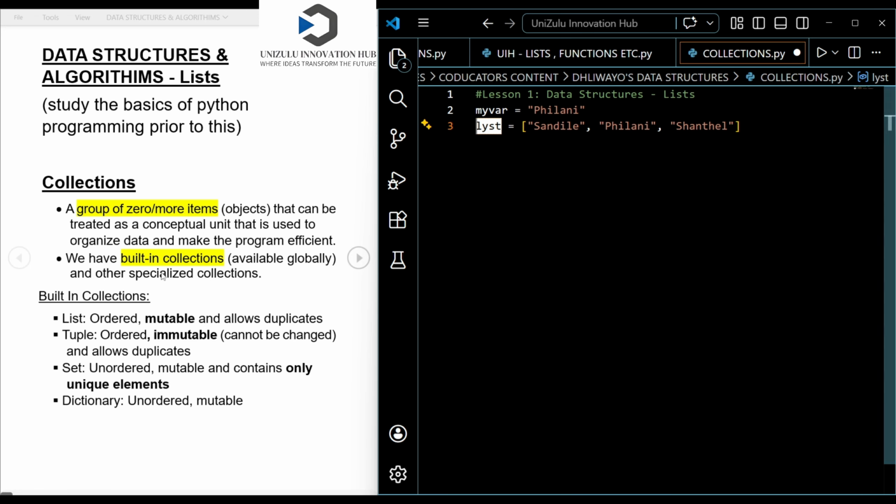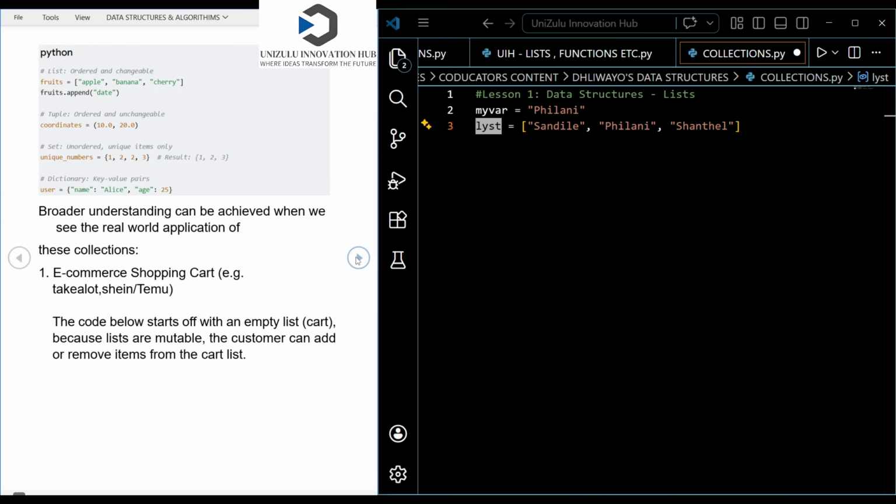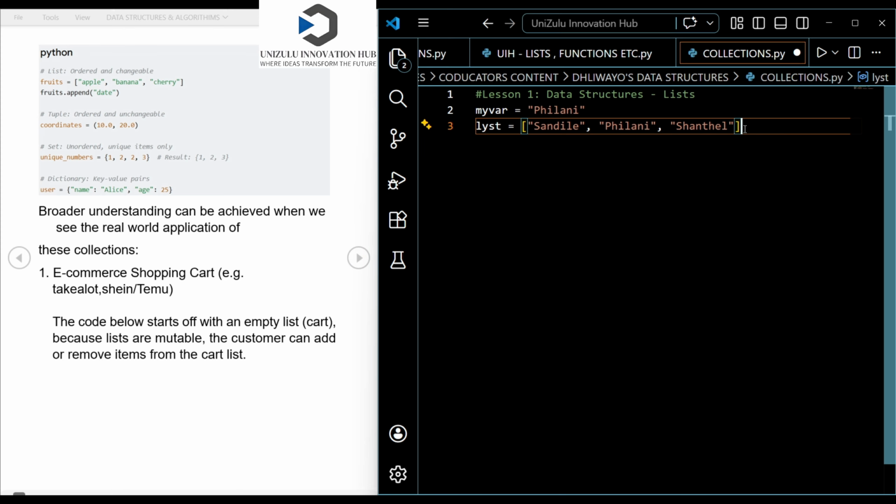Okay, so those are known as lists. We're going to be focusing on them the most. But other collections that we have are lists, tuples, sets, as well as dictionaries. But we're going to focus on lists only today. So let me just show you briefly how tuples, dictionaries, and sets work.